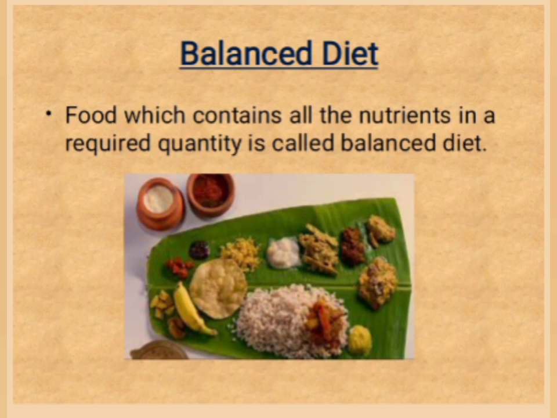The food we normally eat in a day is our diet. For growth and maintenance of good health, our diet should have all the nutrients that our body needs in right quantities. The diet should also contain a good amount of roughage and water. Such a diet is called a balanced diet. What is a balanced diet? Food which contains all the nutrients in a required quantity is called a balanced diet.